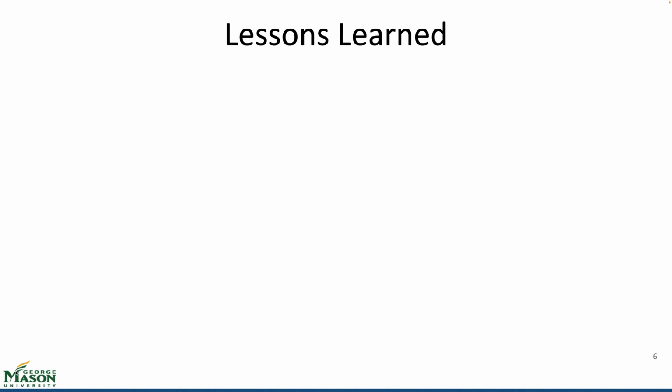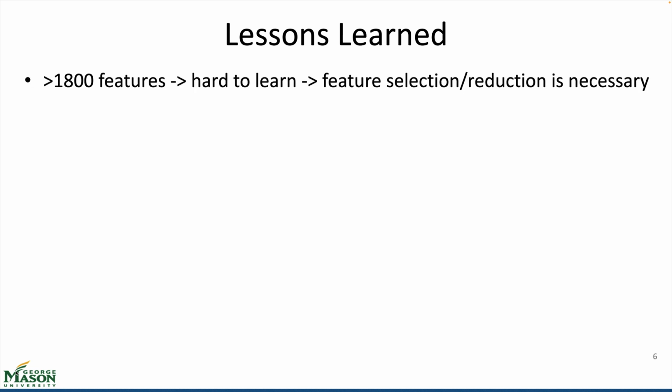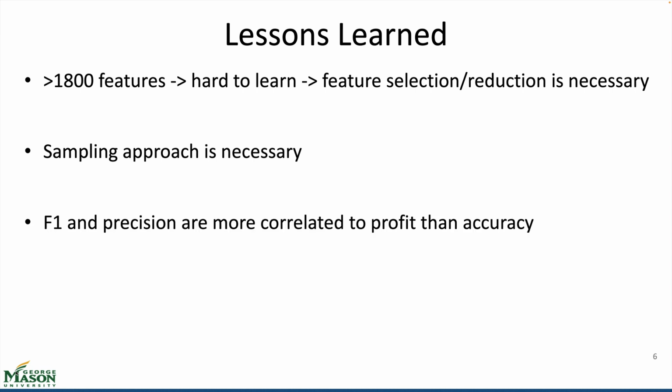Through this project, we learned that after sampling, a large number of features can make it difficult for the model to learn. Therefore, feature selection or reduction approaches are necessary. We also found that sampling approaches are crucial and that F1 and precision are more correlated to profit than accuracy, since only positive labels can potentially improve our profits.